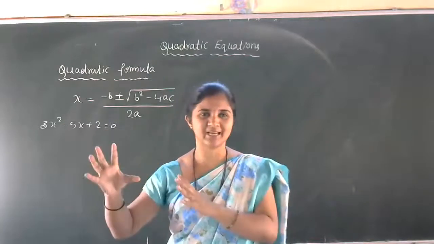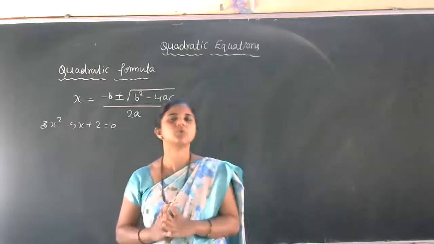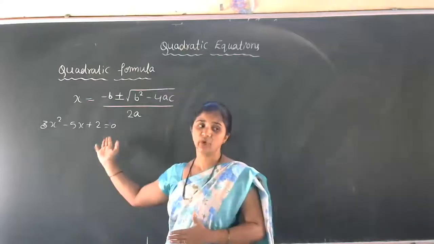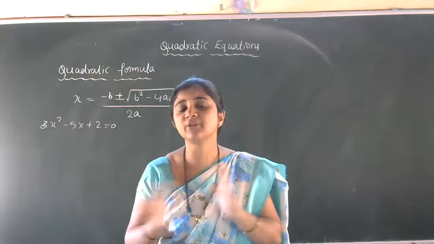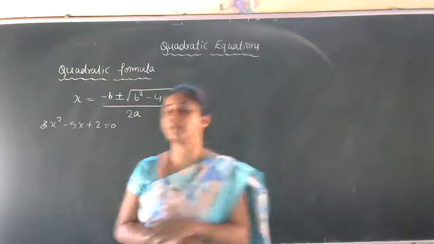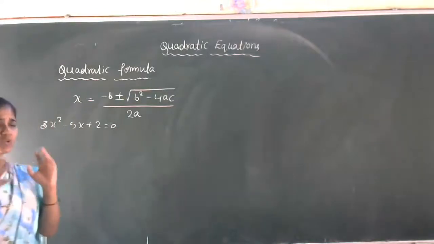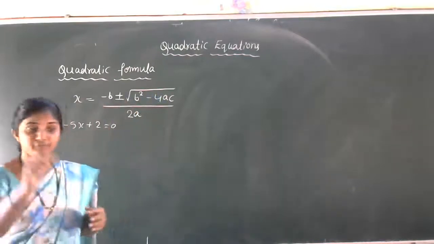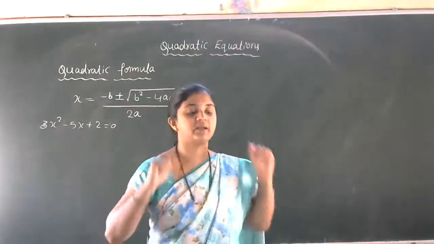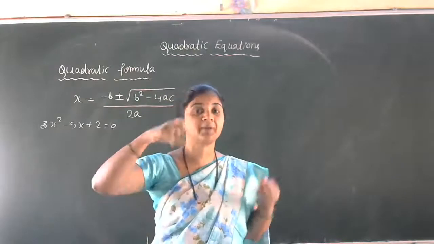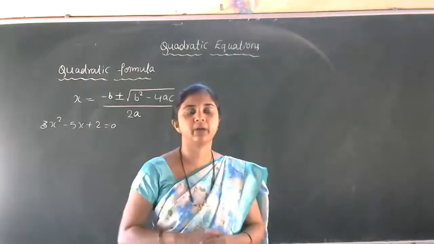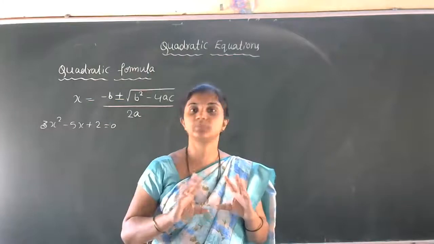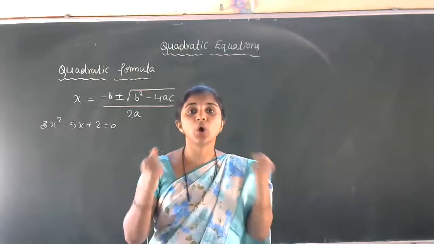Rashmi gave one answer: if big numbers are there. Now we have to differentiate between these two methods. We got the idea of the factorization method; today we are going to discuss this formula method. What is the difference between them? The factorization method is very simple for some equations, and the formula method is also very simple. But if big numbers are given in the problem, we have to spend maximum time thinking: which two numbers have this product, and which two numbers should we split the middle term into? It takes a lot of time.